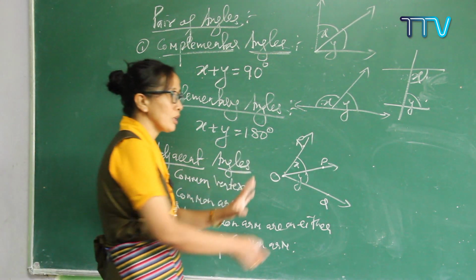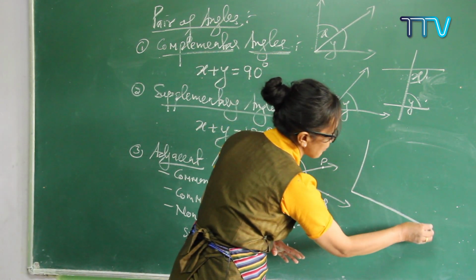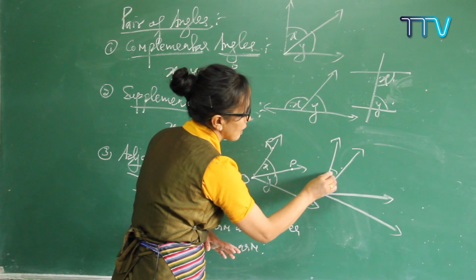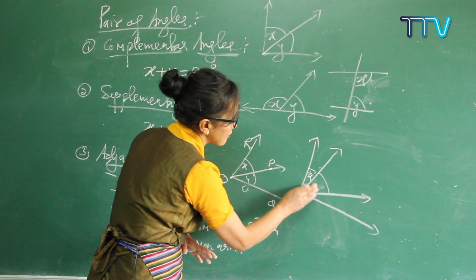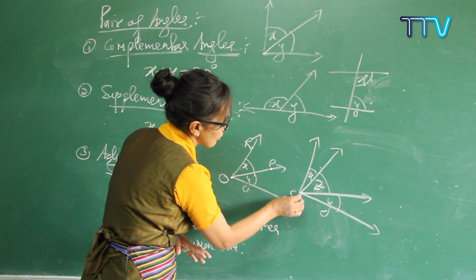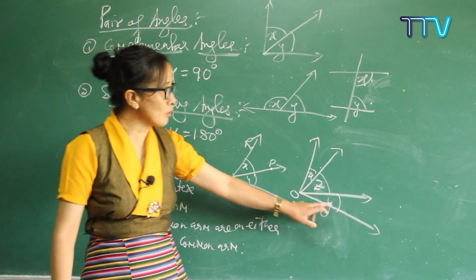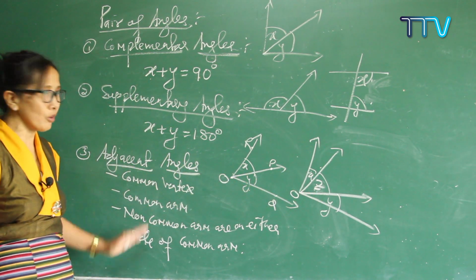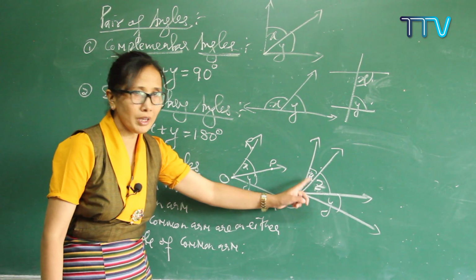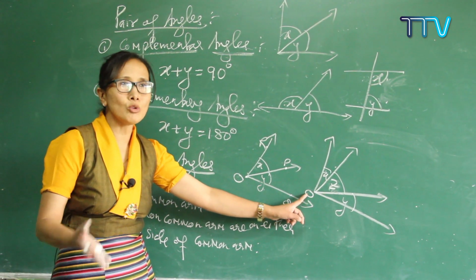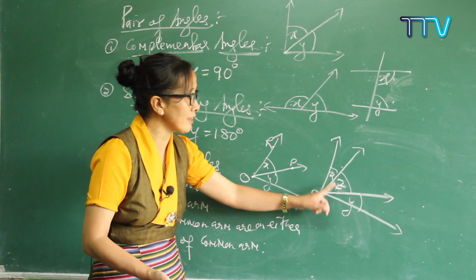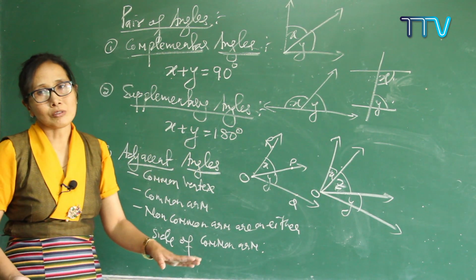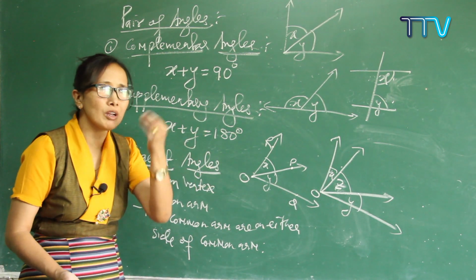Understood? Sometimes you can get a question confused with this. Okay, see here, you can get an example like this. So when I write it this way, there are a few other angles. So see here, let me write X, Y, and Z. Let me write here Z and Y. So this is O. Now see, if I ask are X and Y adjacent angles or not? In the case of X and Y, the condition is not fulfilled. Got it? For X and Y, one common arm is there, but there is no common arm in between X and Y. Got it? So X and Y are not called adjacent angles. So an adjacent angle is always called a neighboring angle. We can just call it a neighboring angle.